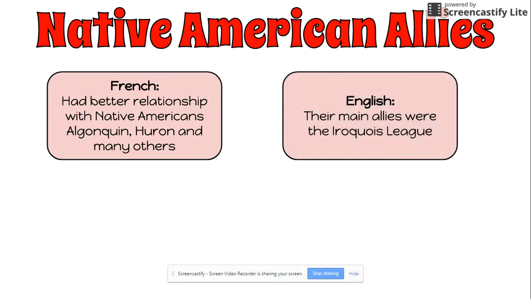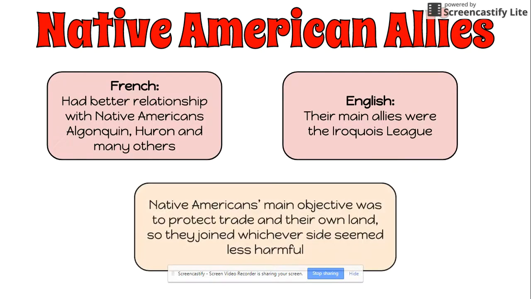And so for the English, the main allies were the Iroquois League. And for the Native Americans, their main objective was to protect themselves, right? To protect their land, to protect their trade, to keep their people together. So ultimately, their choice was to join whichever side seemed less harmful. And for a large number of them, the least intimidating side was the French side. And that's why the French ended up having a lot more allies than the English.